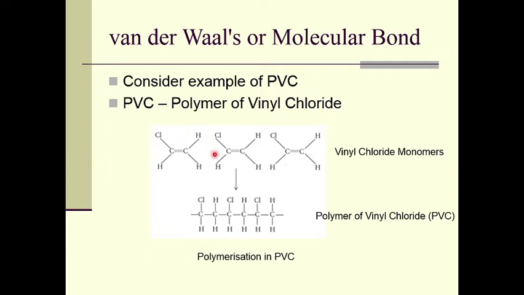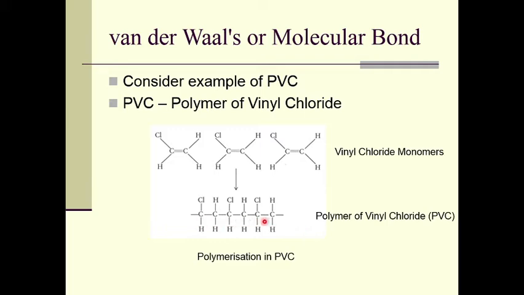We have one vinyl chloride molecule, which we call a monomer. When these monomers come together, the carbon-carbon double bond between them breaks, and these monomers form a polymer, a chain. So it is a polymer of vinyl chloride.